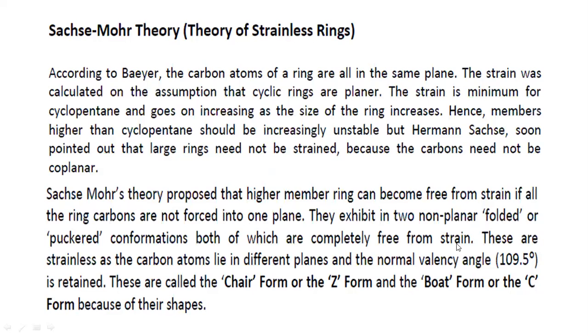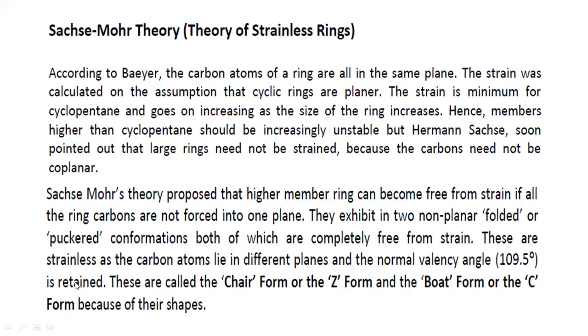They are going to form the bond in this manner only. These are strainless. There is no strain as the carbon atoms lie in different planes and the normal valency angle of 109.5 is retained. They may achieve any conformation.